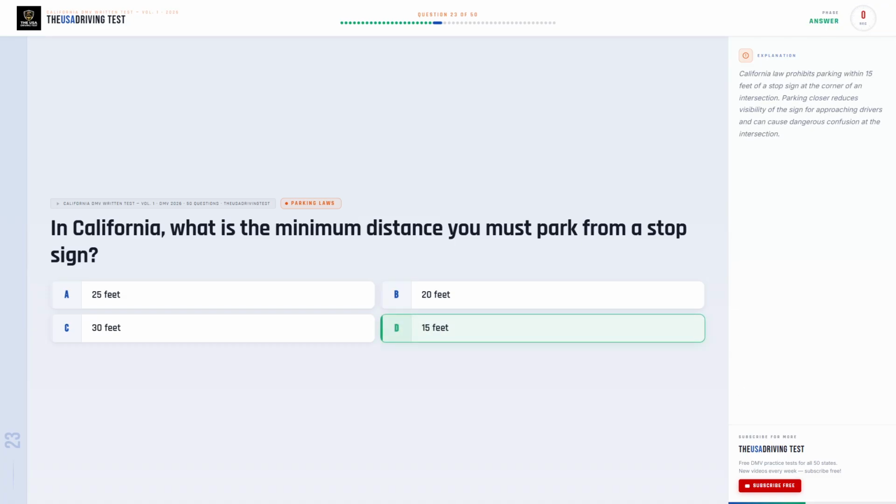The correct answer is D. 15 feet. California law prohibits parking within 15 feet of a stop sign at the corner of an intersection. Parking closer reduces visibility of the sign for approaching drivers and can cause dangerous confusion at the intersection.